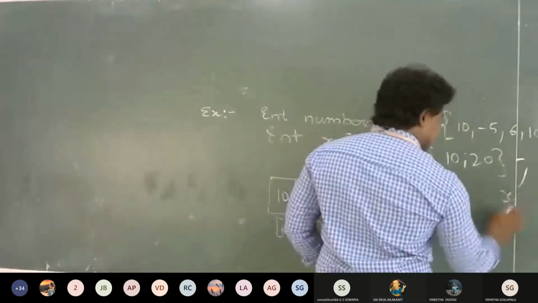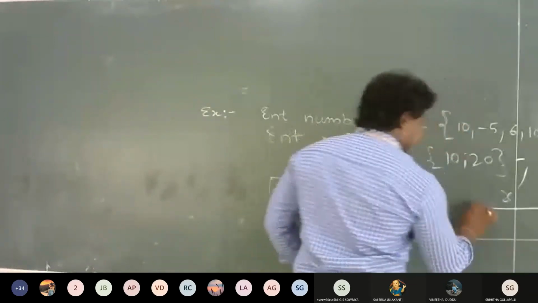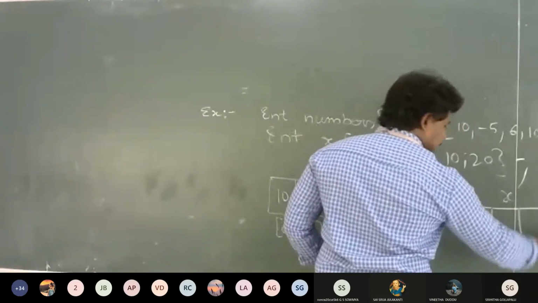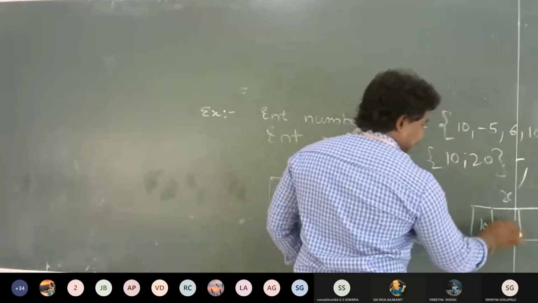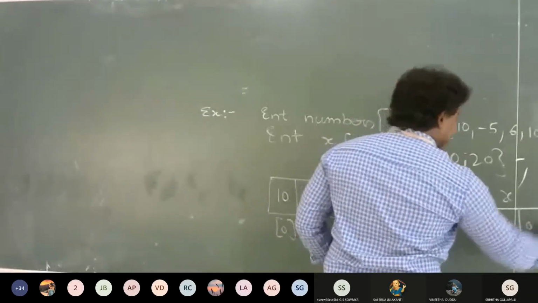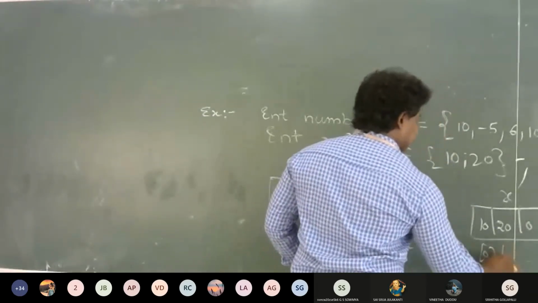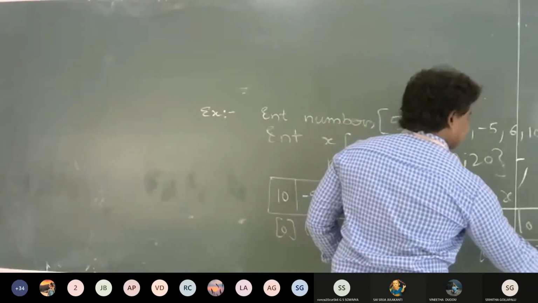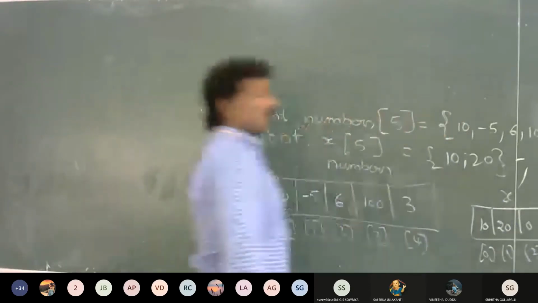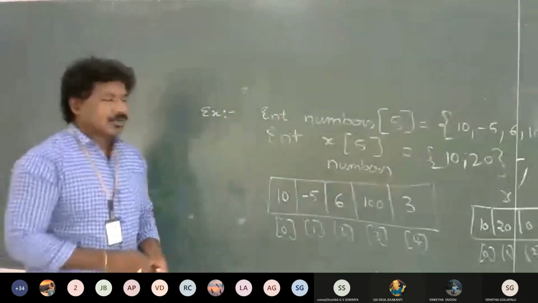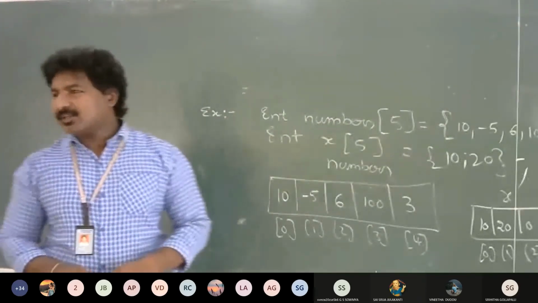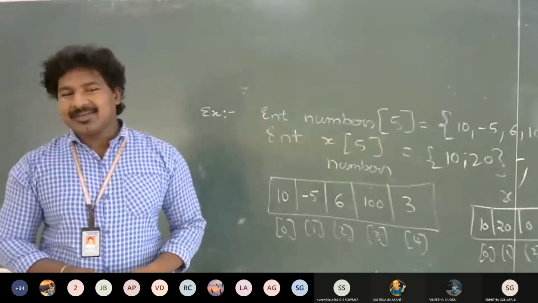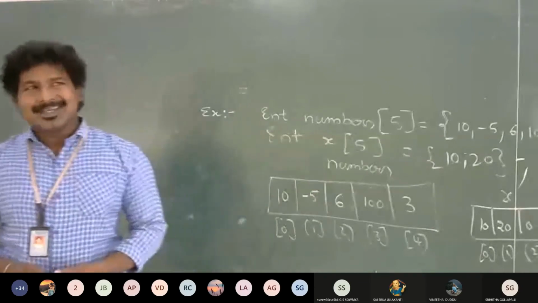So x will be created with 5 elements, and the first 2 are 10, 20, and the remaining are zeros: index 0, 1, 2, 3, and 4. Easy, right? Remember that when you are initializing with fewer elements, all the remaining elements will be zeros.